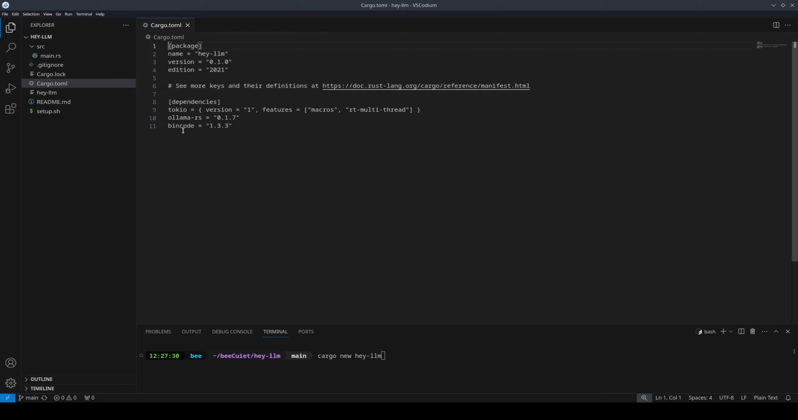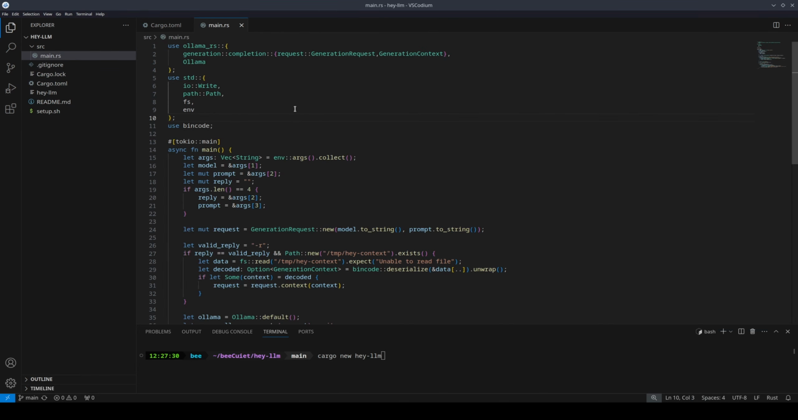So in this case, we're going to be using a package called Tokyo, specifically version 1 with the features macros and RT multithread. We're going to be using Ollama RS. It's basically a package that lets you make requests to your local Ollama instance. And then we're going to be using bincode so that we can serialize and deserialize and save our chat contexts.